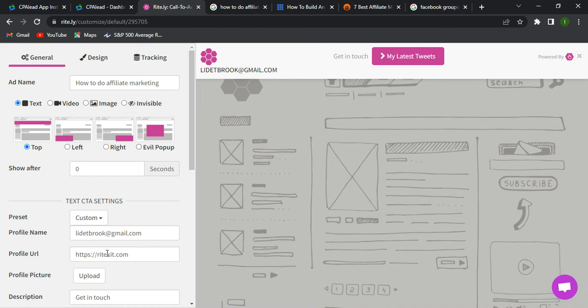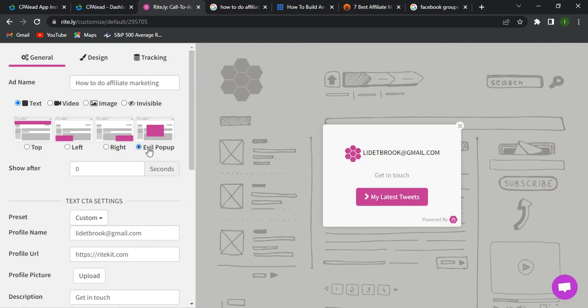Here is where you can design your advertisement. If you select top, your advertisement is going to be on the top, and if you select left, it's going to be on the left. I'm going to click on evil pop-up. This is where it will be the uneven method. That's why it's called the uneven method. It's actually an uneven and very tricky method.